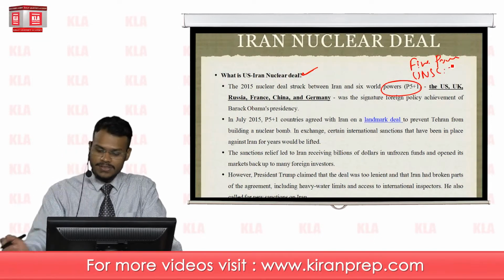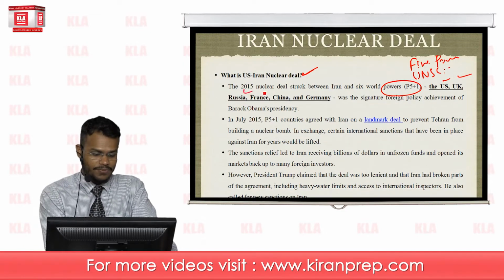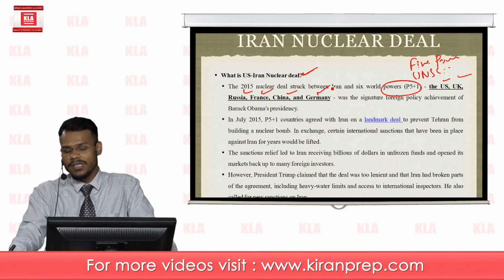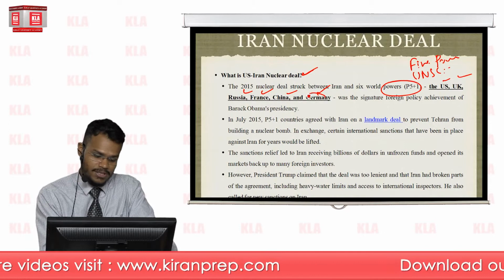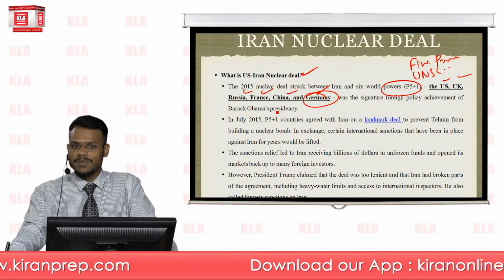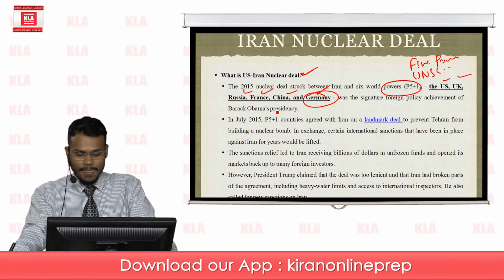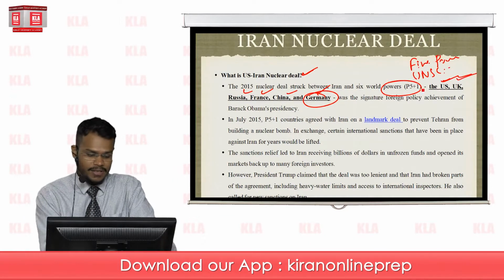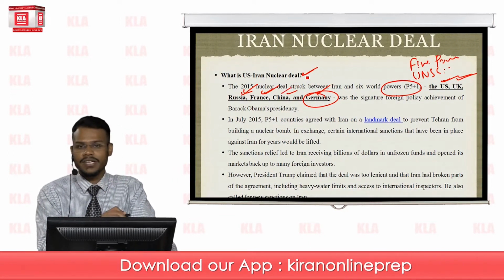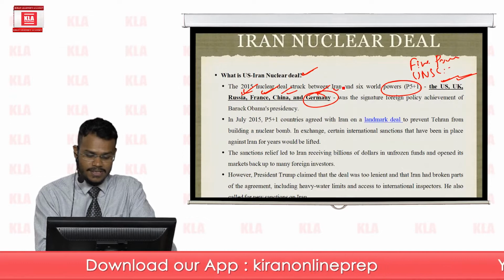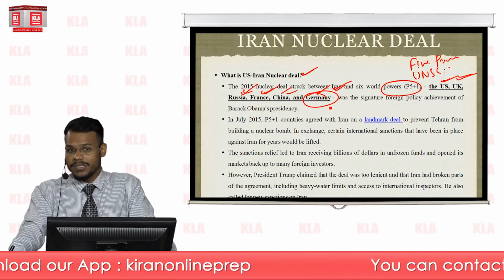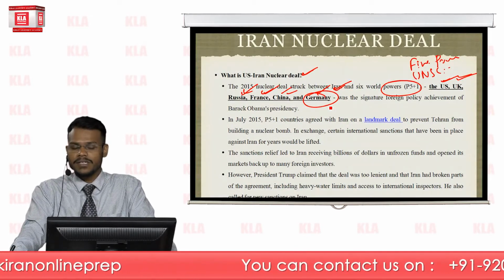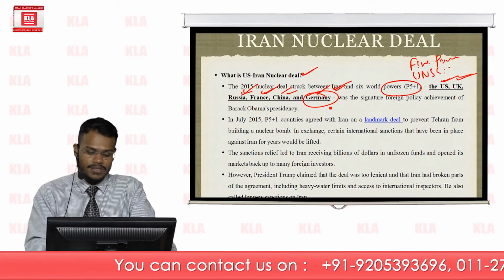These are the United States, UK, Russia, France, China, and one more country, Germany. Germany represents here the +1 country. The P5 countries are the United States, United Kingdom, Russia, France, and China, while the one country in addition, which was accommodated in order to satisfy the European Union's concern, is Germany.